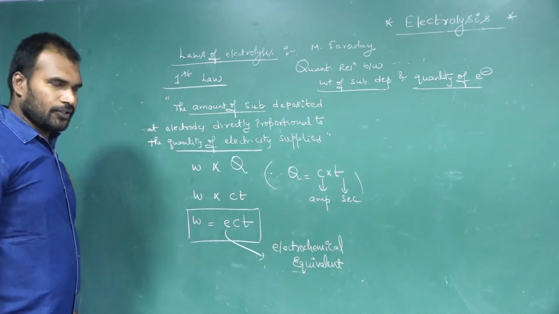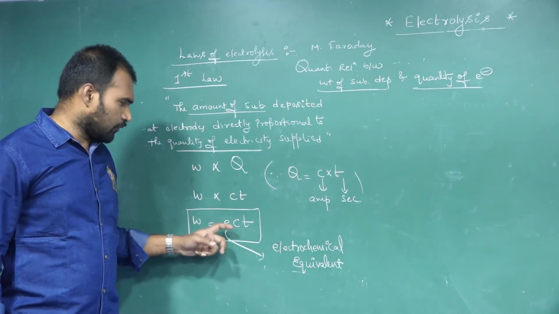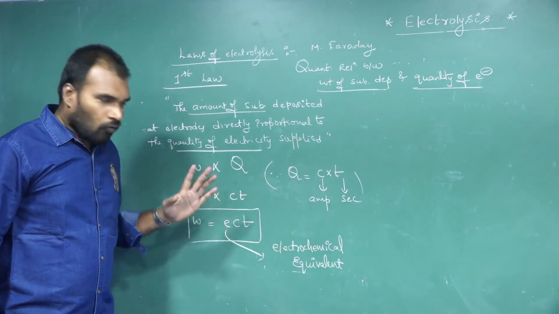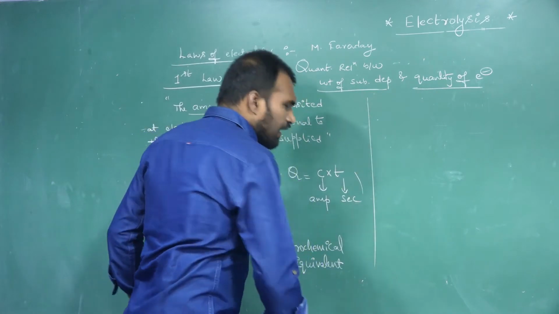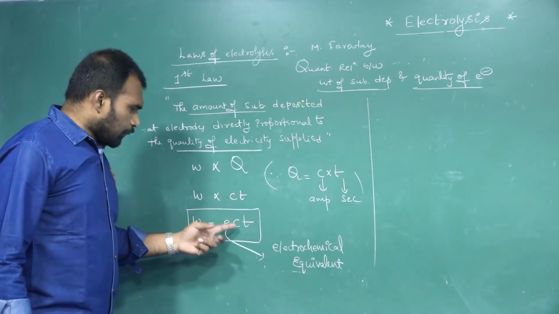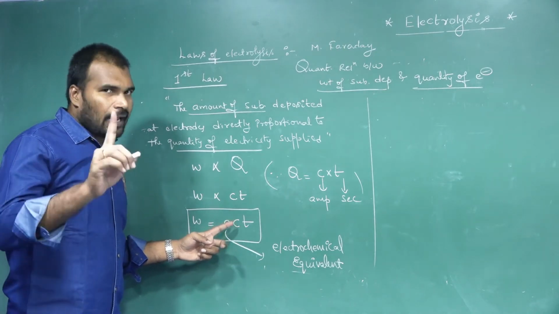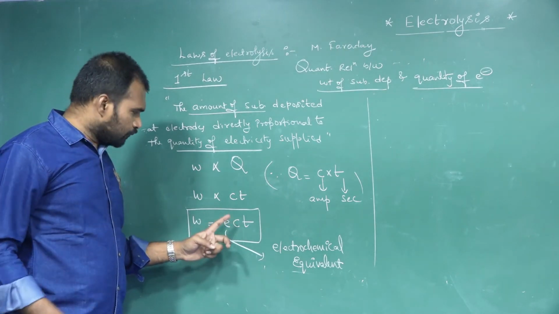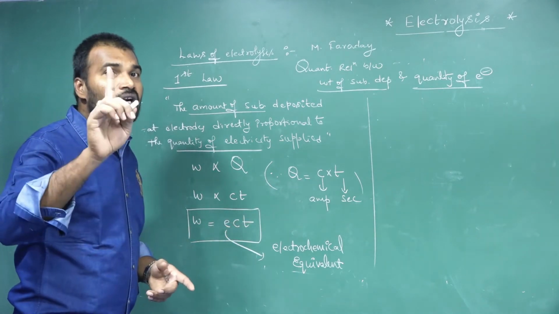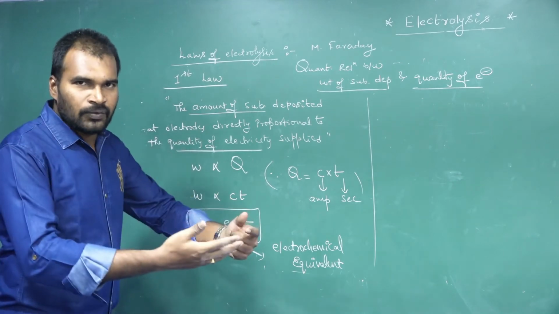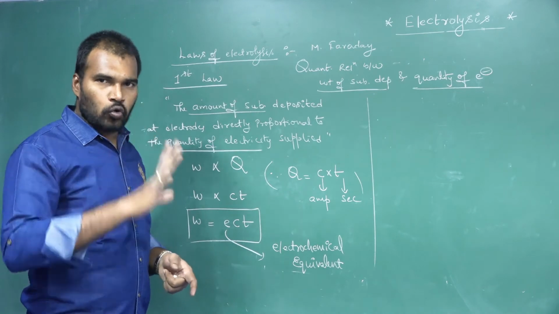Let us see what is the story about electrochemical equivalent. It plays a vital role here. What is electrochemical equivalent exactly? Suppose you just imagine when you pass the current of 1 ampere by the time of 1 second, then that is equal to 1 coulomb. If you supply the electricity of 1 ampere for 1 second, total how many coulombs will supply? 1 coulomb.